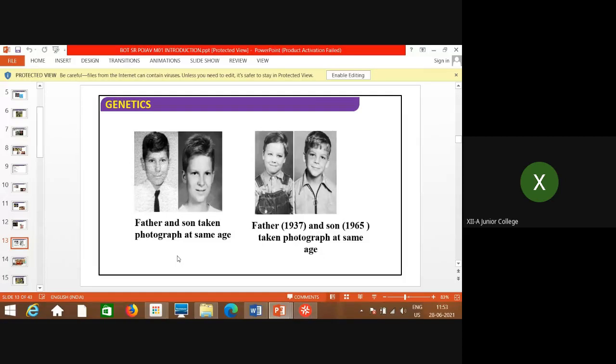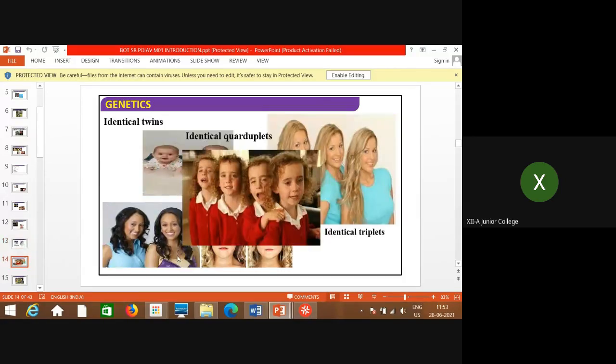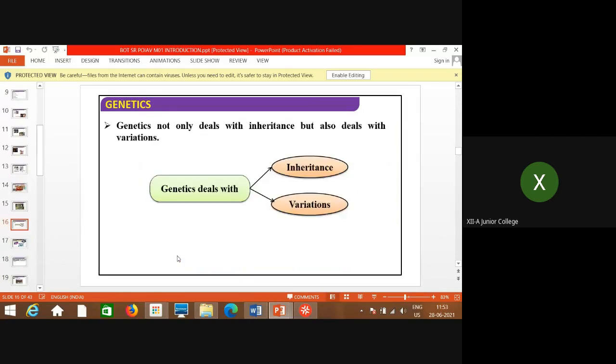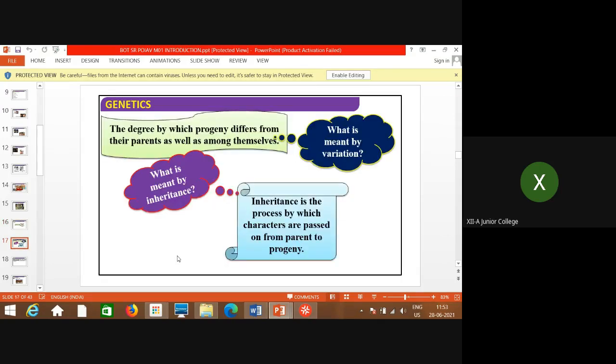These are some of the characters, as in identical twins. So the characters are inherited. Genetics deals with inheritance as well as variations. Some characters are inherited as they are, for example the thumb or the earlobe. If the parent has a free earlobe, the offspring will also show the same, and some show variation.